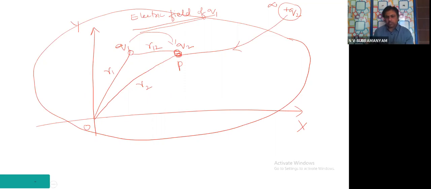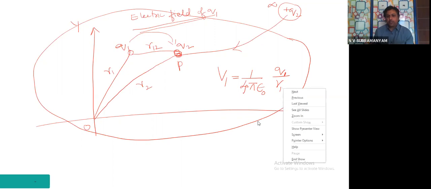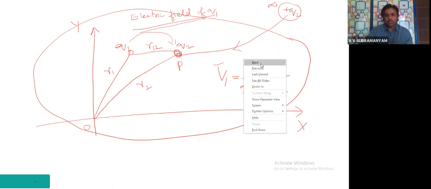Just 1 minute, children. Let us call the potential as V1. What is the formula for potential? 1 by 4 pi epsilon 0 Q by R. Everybody knows. Which charge is creating the potential? Q1, so let us call it Q1. At how much distance? At the point P, the distance is R12. So V1 is the potential at the point P due to Q1. That is what I am showing here.